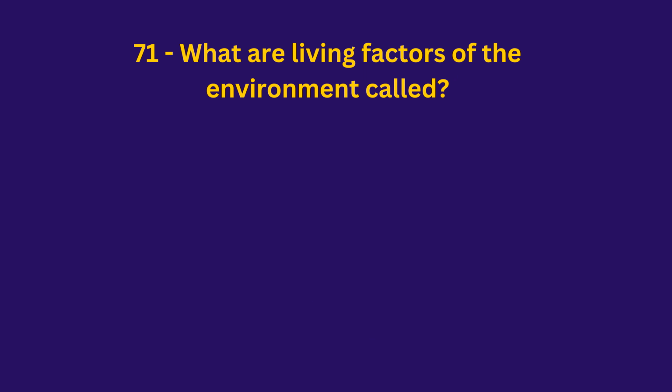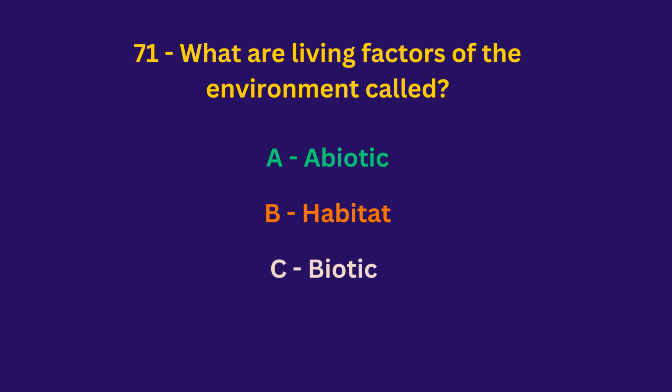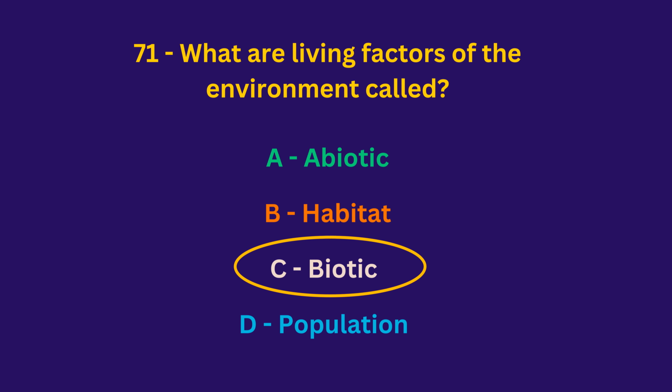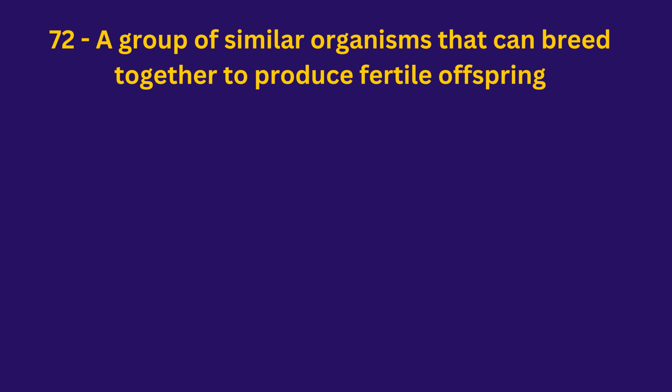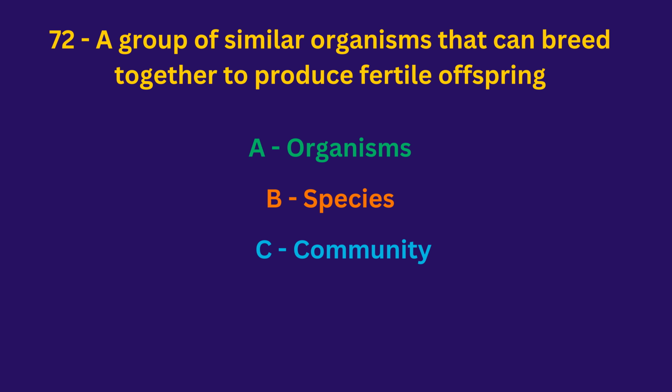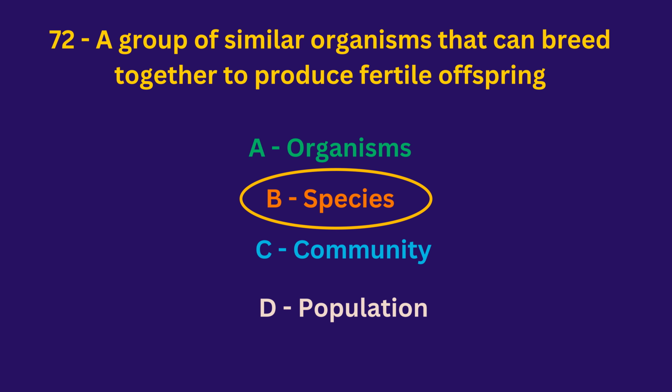Ecology. What are living factors of the environment called? Abiotic, habitat, biotic, population. The answer is biotic. A group of similar organisms that can breed together to produce fertile offspring. A. They are called organisms. B. Species. Community. Population. The answer is species.